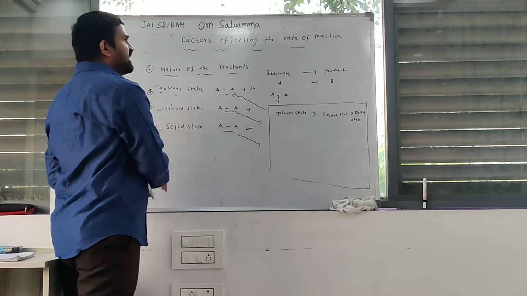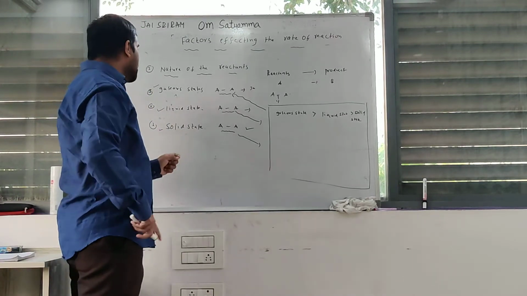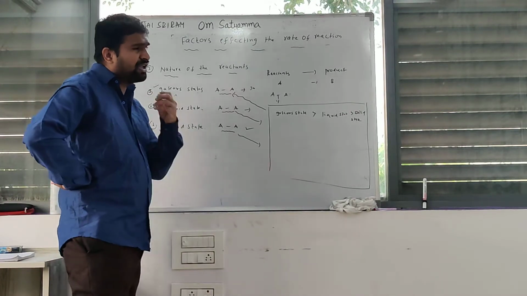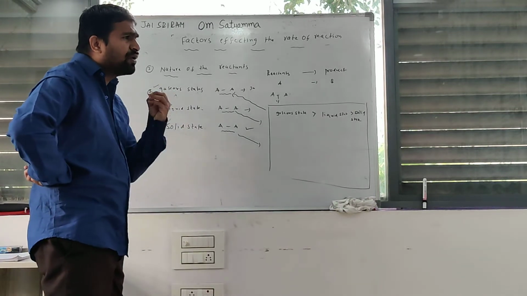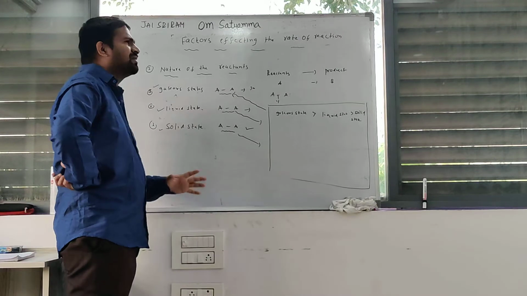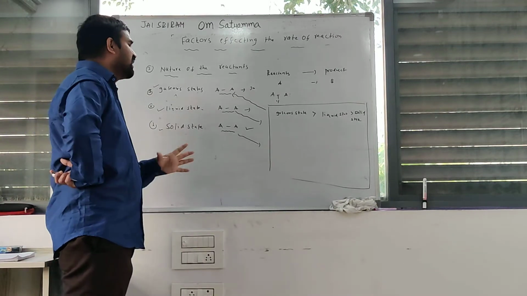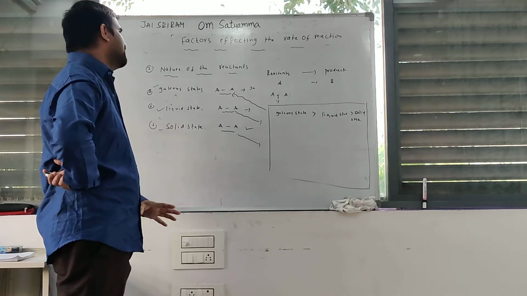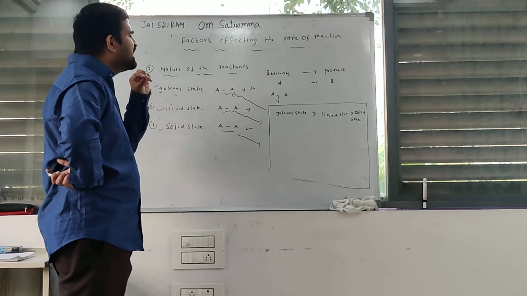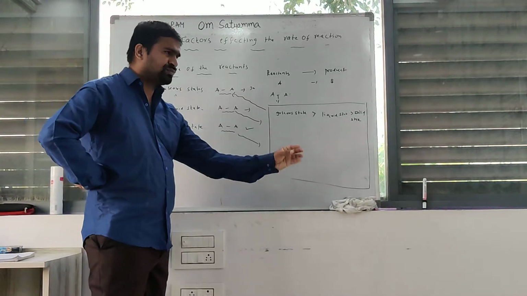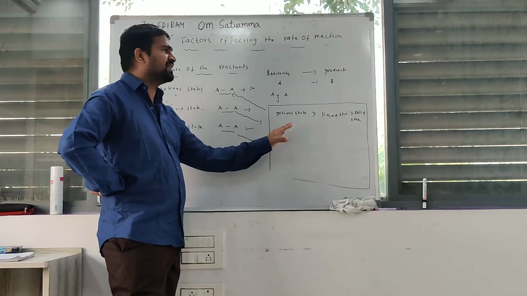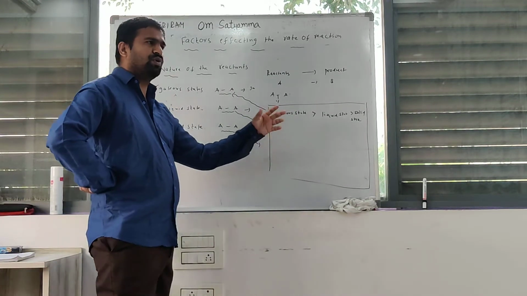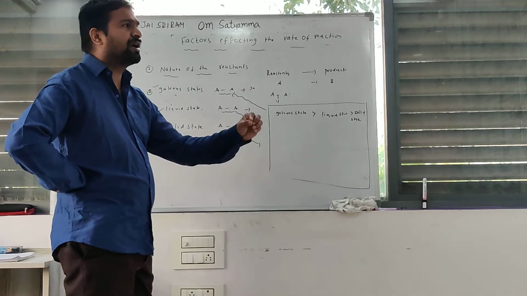Among the three states, the gaseous state has weak bonds between atoms or molecules. That's why gaseous state atoms easily break bonds and are converted to product. That's why the rate of reaction is higher for gaseous state molecules compared to liquid state, compared to solid state.